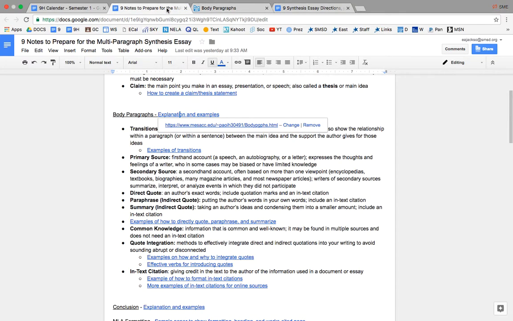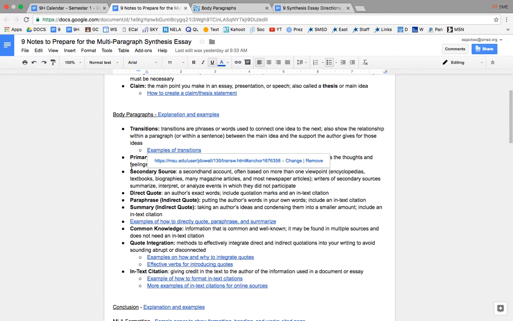If you go back over to the notes, there's other information here with the definition for what you need, the transitions, your sources. Are you going to be directly quoting, paraphrasing, or summarizing? Here's a link that gives you some examples of how to do that. Common knowledge, which you do not need to cite. If it's something that is common, and it may be found in multiple sources, then you don't need an in-text citation.